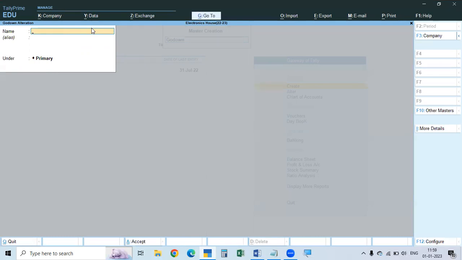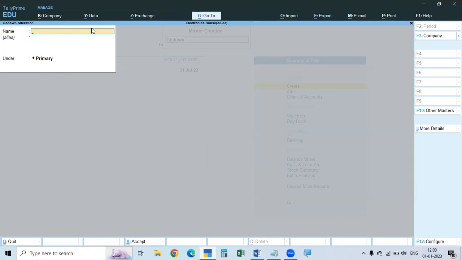This main location is godown 1 in the office or shop, and in different places, godown 2, godown 3, like that. Or we can name it warehouse 1, this main location as warehouse 1, and all others warehouse 2, warehouse 3, like this. Or we can give the name not like number 1 and 2, but after the place also. Along with the place, we can give the name. For example, our company is in Kukatpalli. In Kukatpalli, in our office or in our shop, we have the godown where we are keeping the material.